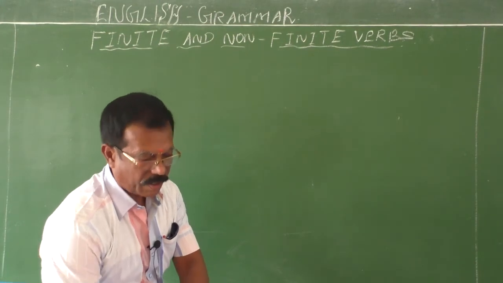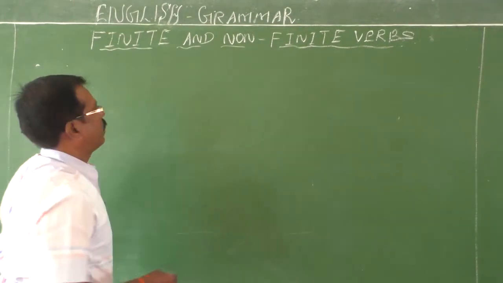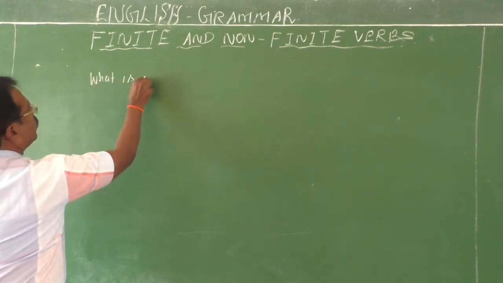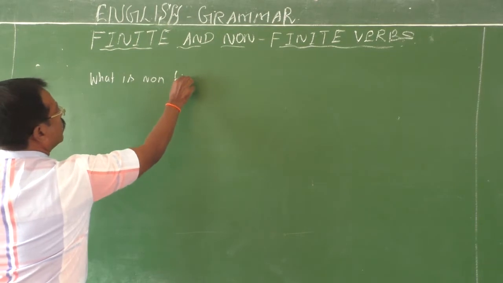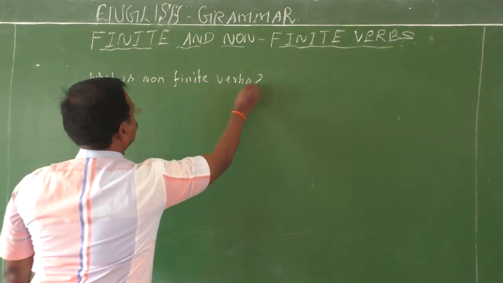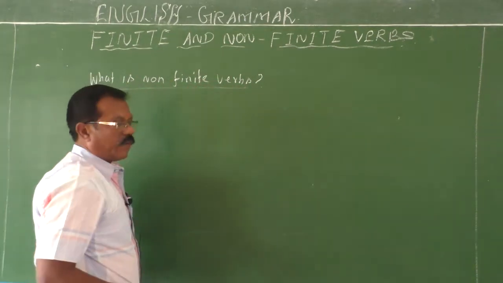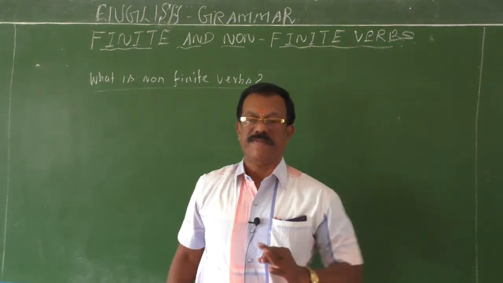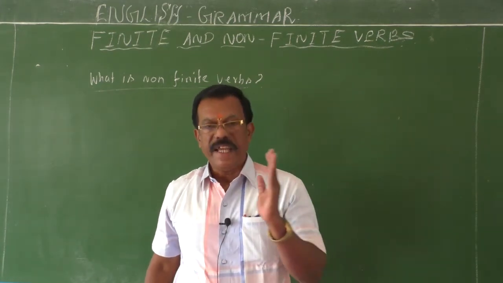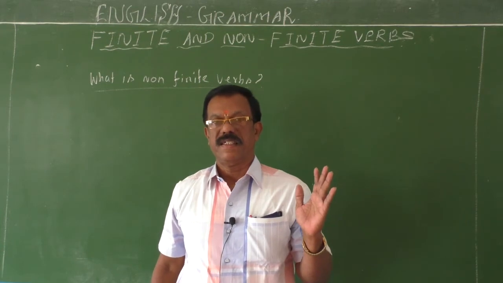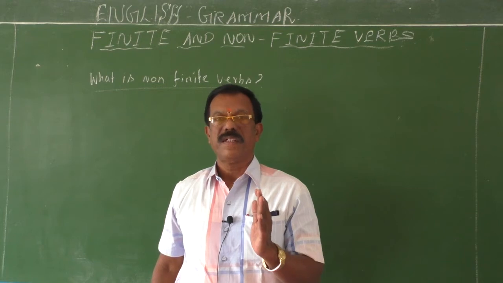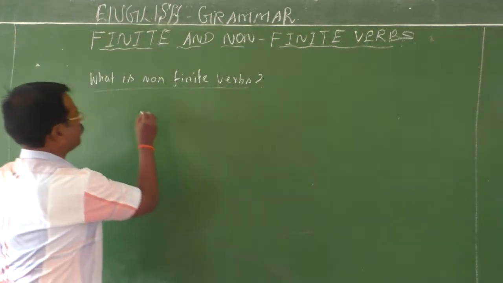Non-finite verbs are some special verbs. What are non-finite verbs? Non-finite verbs are three in types. They don't agree with the subject. They don't show the tenses. So non-finite verbs have their own forms.